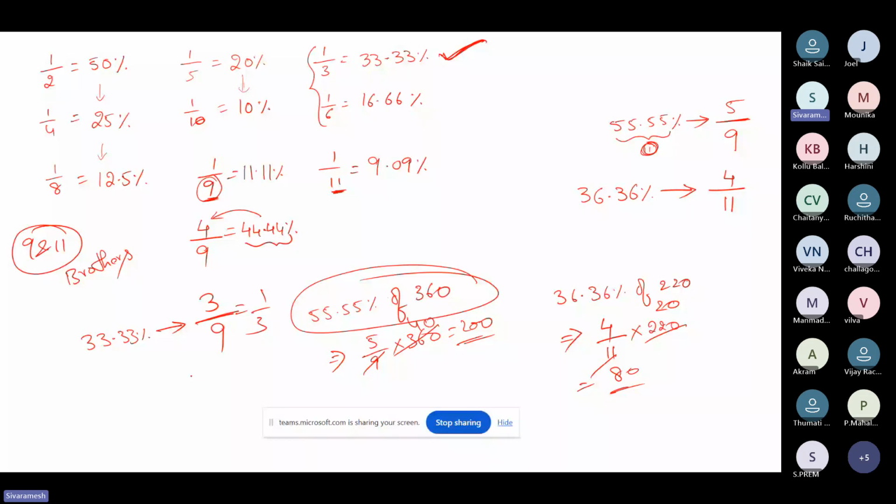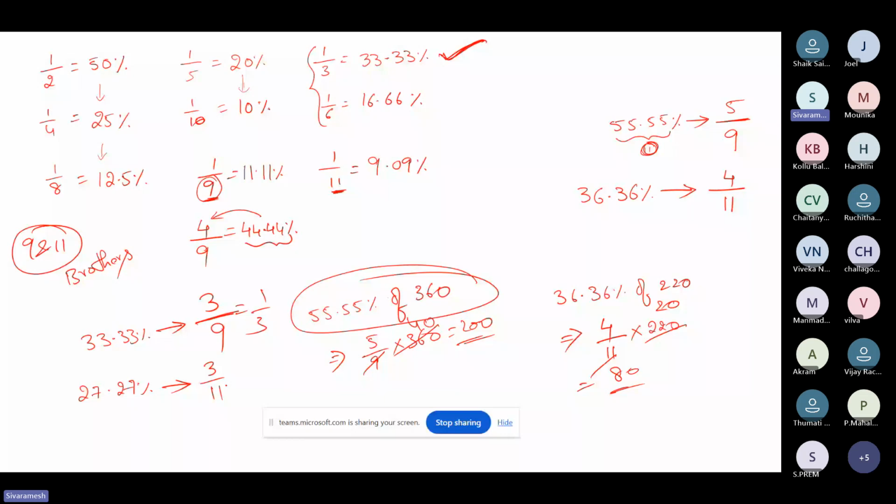So next, can you tell the fraction of 27.27 percentage? Now you have to tell. 3 by 11, yes, very good. 3 by 11 because it is a 9 multiple, so you have to do with 11. So 9 three times is 27, so 3 by 11 will be your answer. This is how it works.